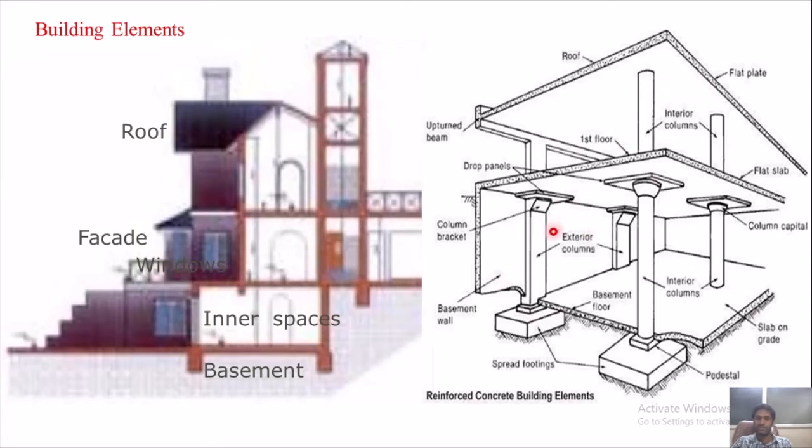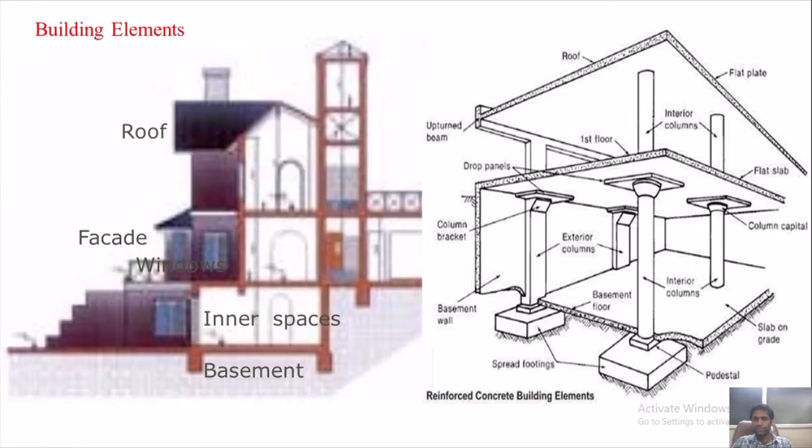This is one of the RCC framed structures. In this RCC framed structure you can see the flat plate, it means slab. Then you have interior columns. This is roof slab, as well as you can say flat slab also. These are the drop panels. These are column capitals. These are slab on grade. Then basement wall. All these are the RCC structure, reinforced cement concrete building elements.